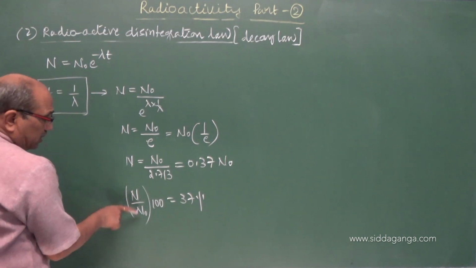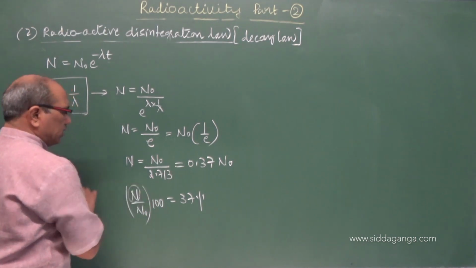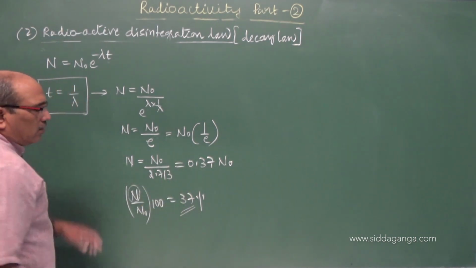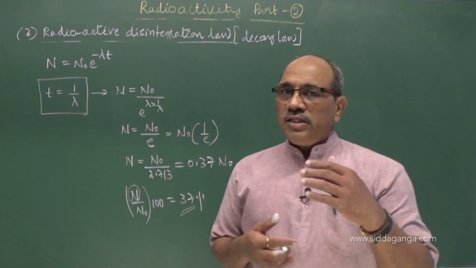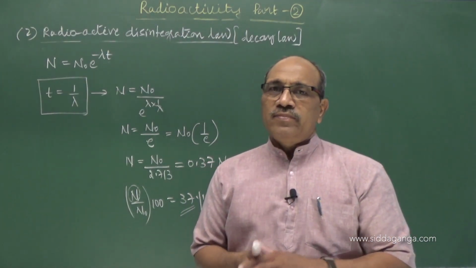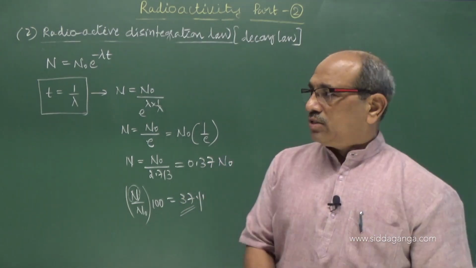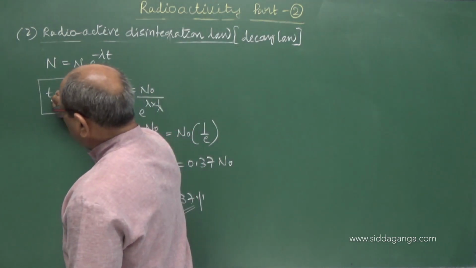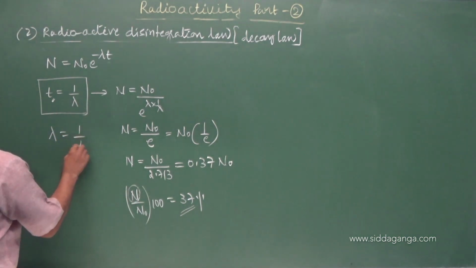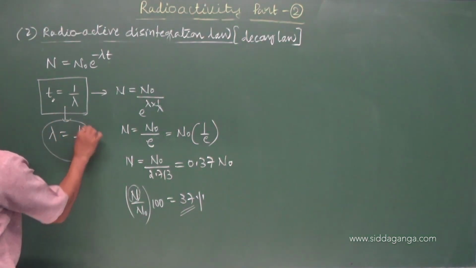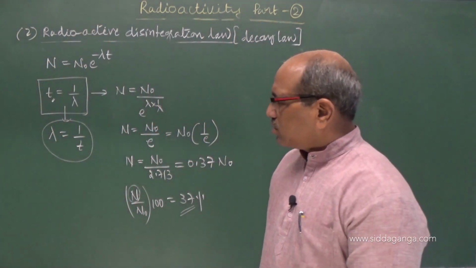What is the percentage of active nuclei in the sample? Active nuclei remaining in the sample is 37%. That means if we had 100 nuclei in the beginning, 37 active nuclei remained in the sample, 63 are disintegrated. 37 remained, 63 are disintegrated. The time taken for that, the decay constant I can define as 1 by t from this. This is also taken as a definition to define the decay constant.